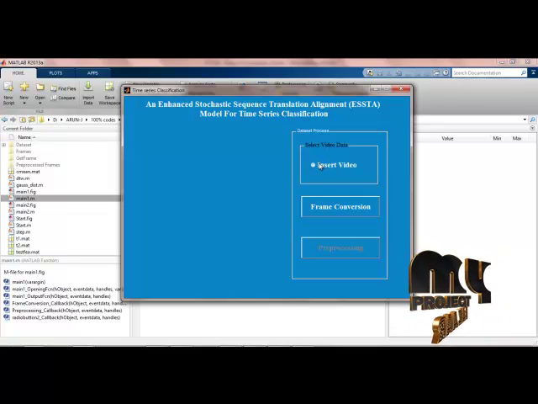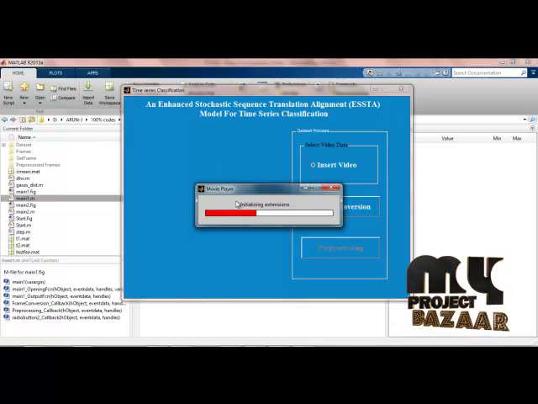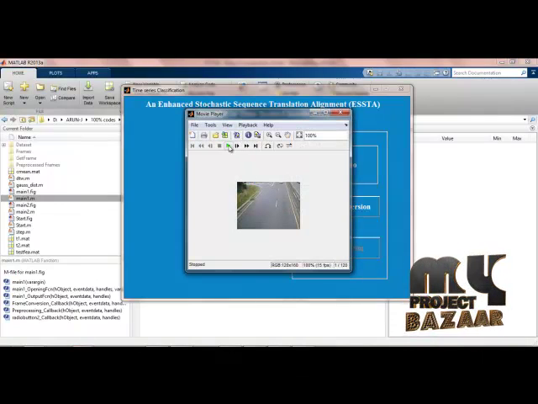Initially, as we already discussed, as a dataset we have used videos. To select the video we have to click the buttons. This is called a radio button, followed by some push buttons. For every push button or radio button we have written callback functions which act in the backend. For example, here I am pressing insert video. That opens a movie player, because MATLAB has an inbuilt movie player used for playing videos. For example, this is the video we have selected for the process.